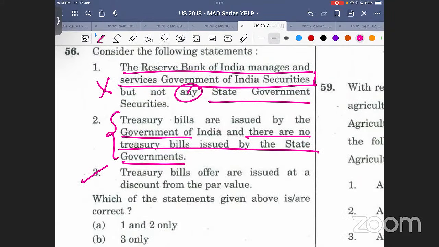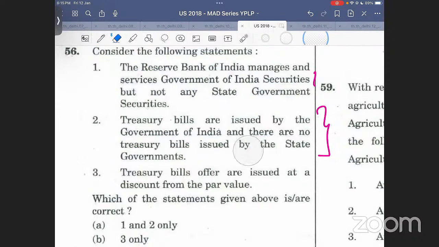Let us have a look at the second statement. Treasury bills are issued by the government of India and there are no treasury bills issued by the state government. Now, treasury bill is specifically the prerogative of the government of India. अगर ये चीज नहीं पता है, this particular answer will go incorrect. ठीक है, ये चीज incorrect हो जाएगी. If you don't know this thing, that a treasury bill is a prerogative of the government of India.